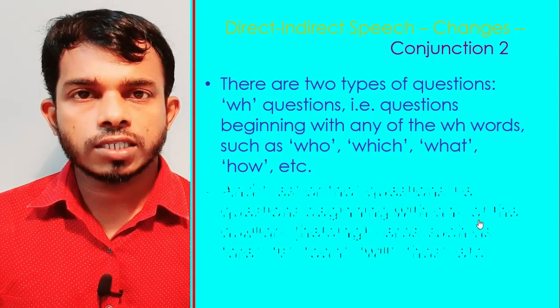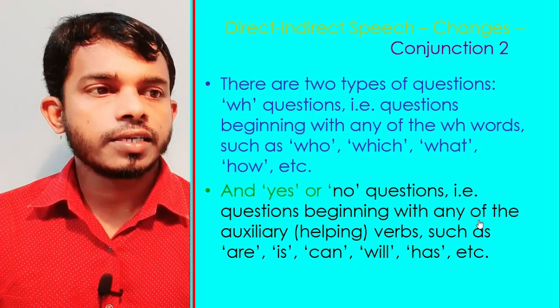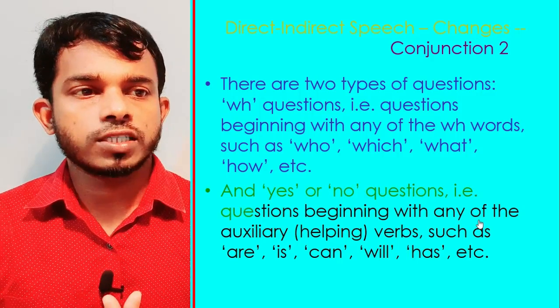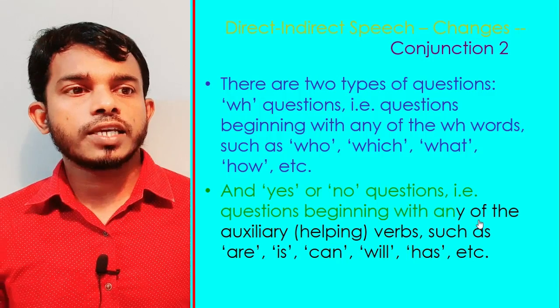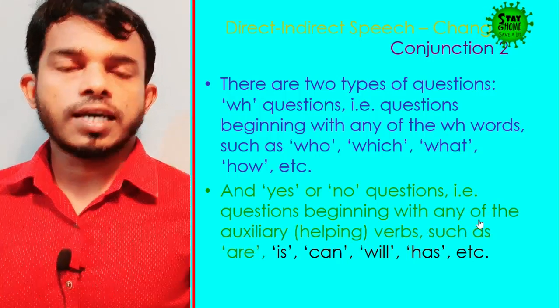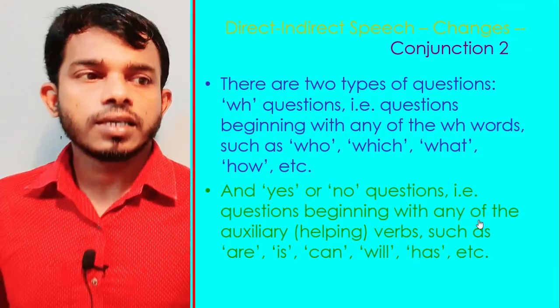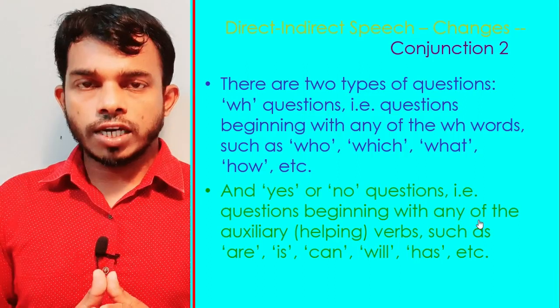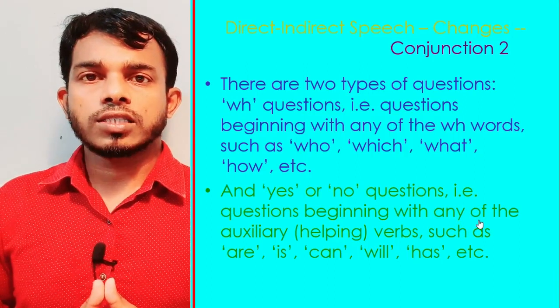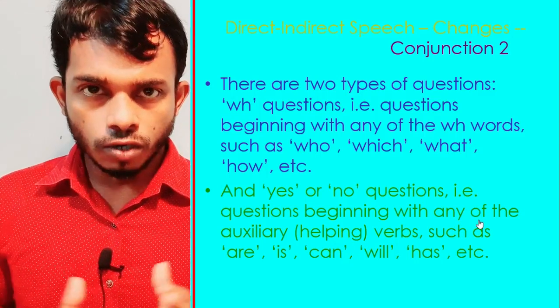How to change such sentences, note down. Yes or no questions are questions beginning with any of the auxiliary helping verbs such as are, is, can, will, has, etc. Such sentences generally start with a helping verb.